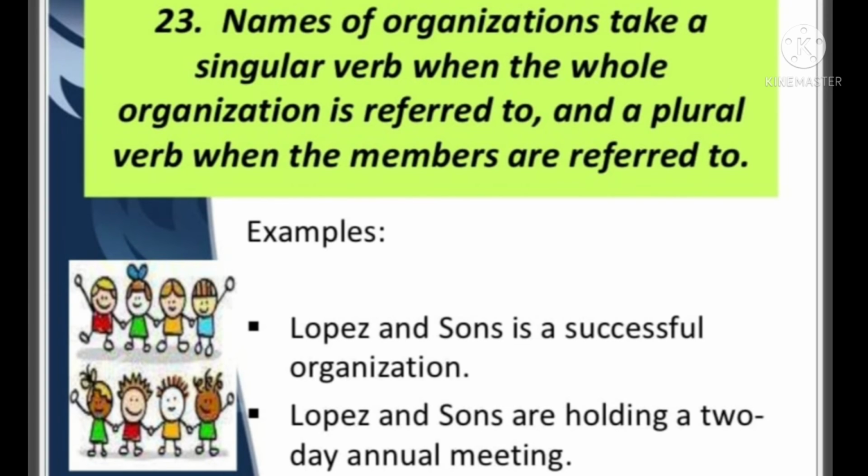But see in the second example, Lopez and Sons are holding a 2-day annual meeting. There it is referring to the members of this institution, Lopez and Sons. The members are obviously plural. That is why we have used the plural verb.